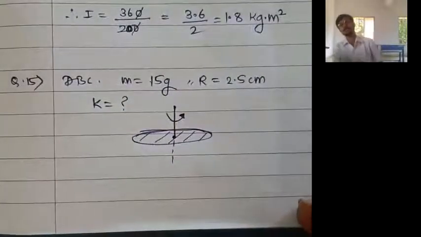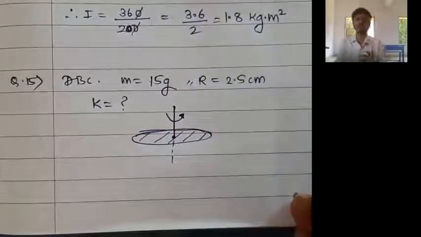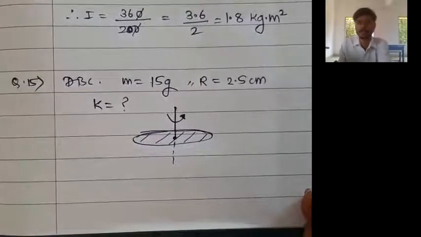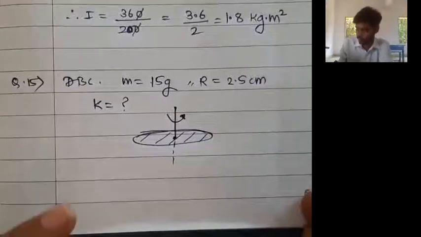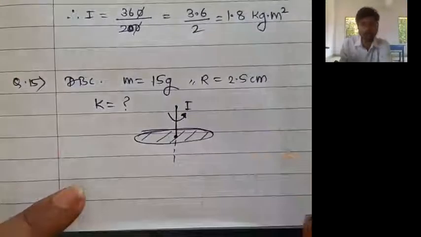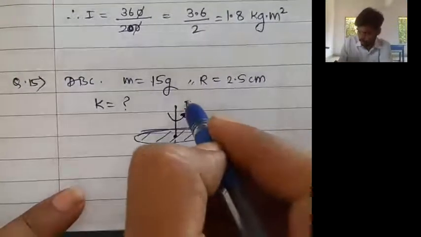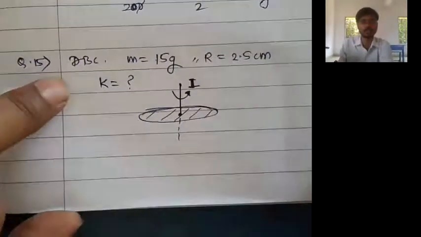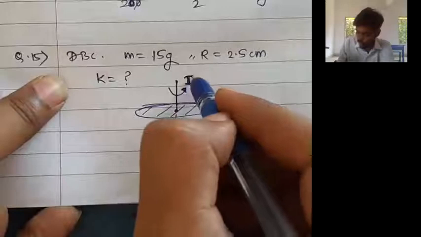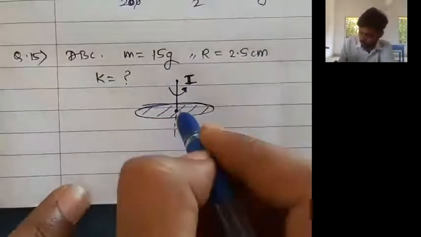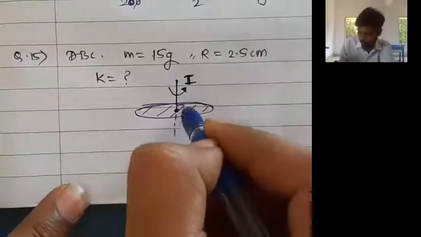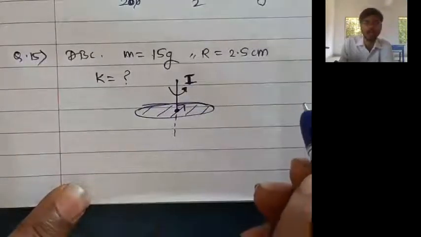To find the radius of gyration, always first find the moment of inertia and then replace the moment of inertia by mk square. Now, what is the moment of inertia here? The moment of inertia of a disc about an axis passing through the center and perpendicular to its plane is 1/2 mr square.